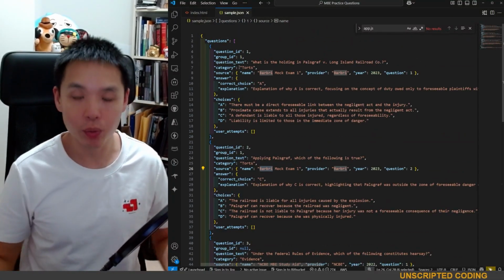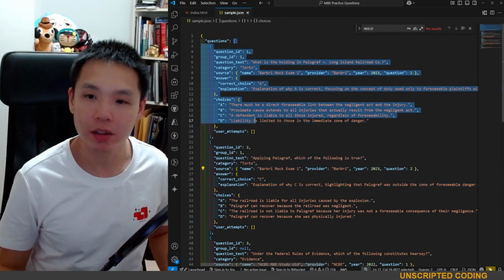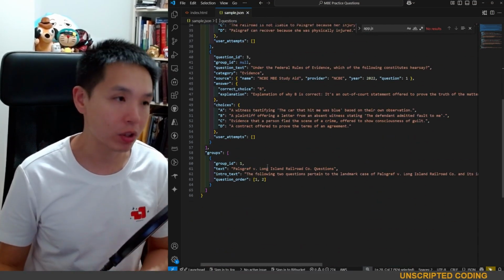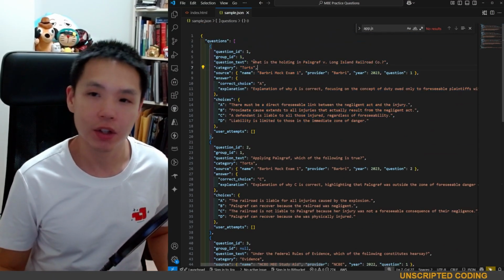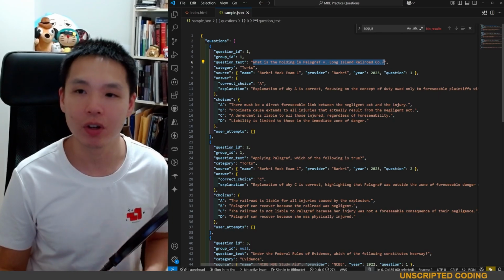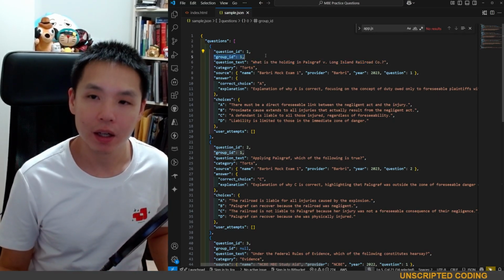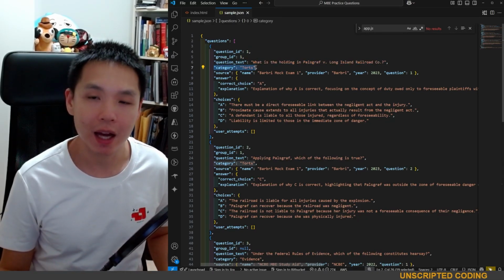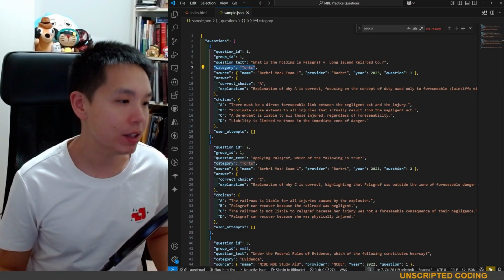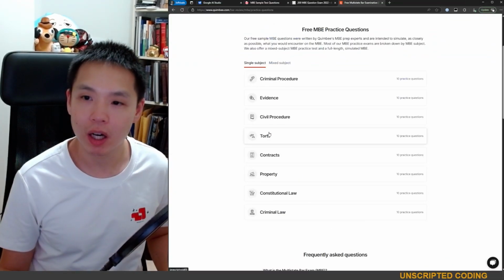The schema is being reworked just a little bit from my original vision, but I'm going to have a giant list of questions. Now, of course, I only have 3 here just to work out the schema. But here you have the question text. It should certainly be longer than this. I give it an ID, and I'll talk about the group afterwards. But I have question text. I have a category because these questions generally cover 1 of 8 of these topics.